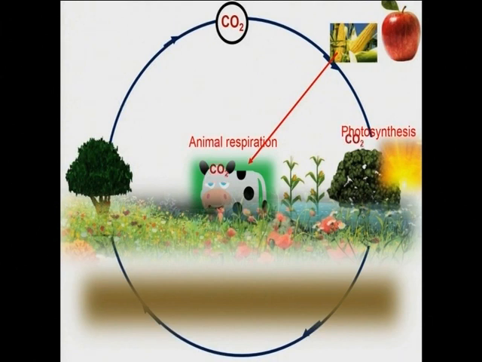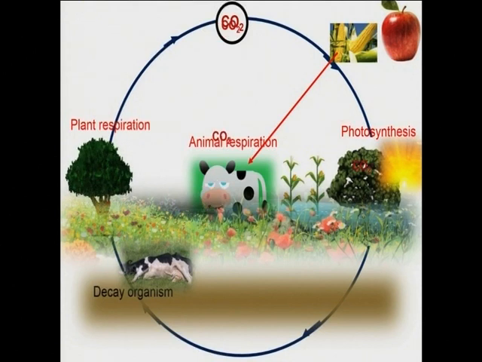Then another way is that, just like animals, plants also respire. So even plants respire to give out carbon dioxide. Then another way of giving back carbon dioxide to the atmosphere is when living things die. When we die, there are decomposing organisms. Those decomposing organisms, such as bacteria, help decompose the dead remains of plants and break them down into smaller pieces.